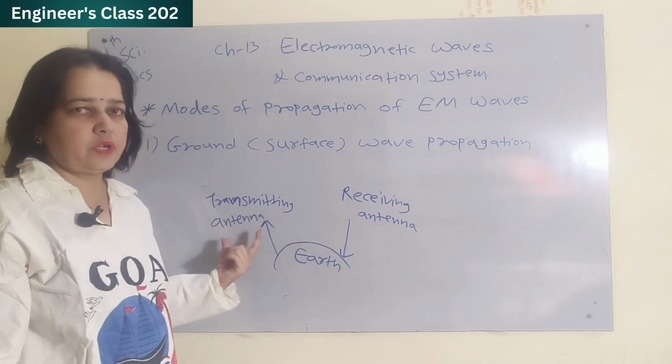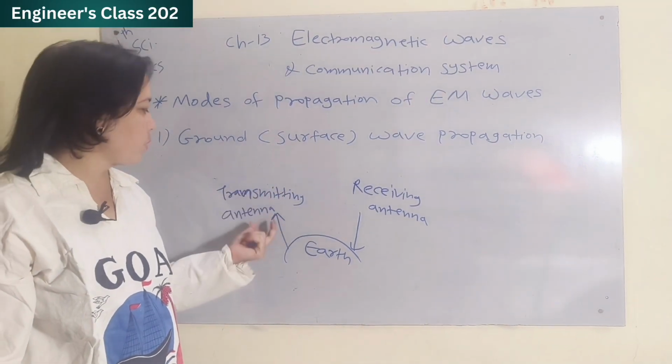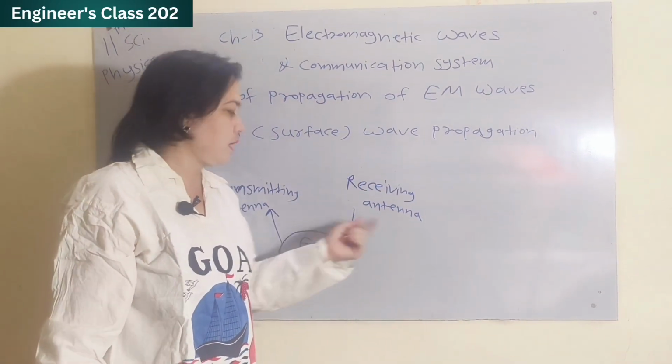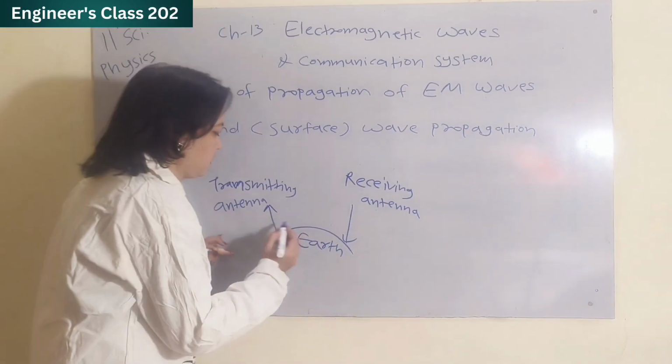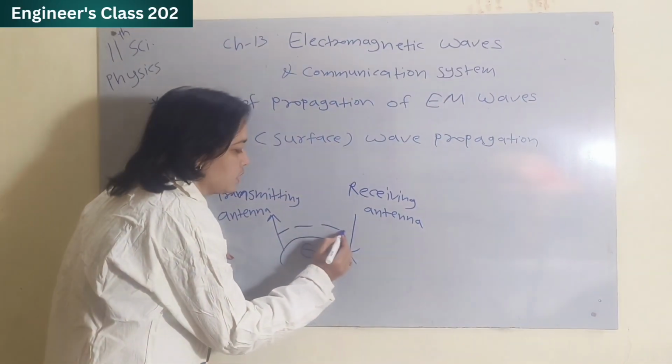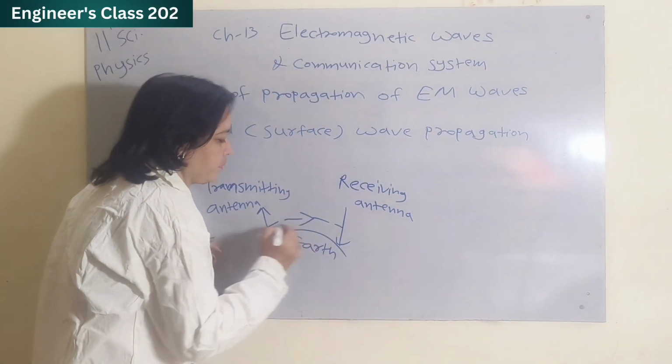The wave or signal is transmitted from the transmitting antenna and received by the receiving antenna.